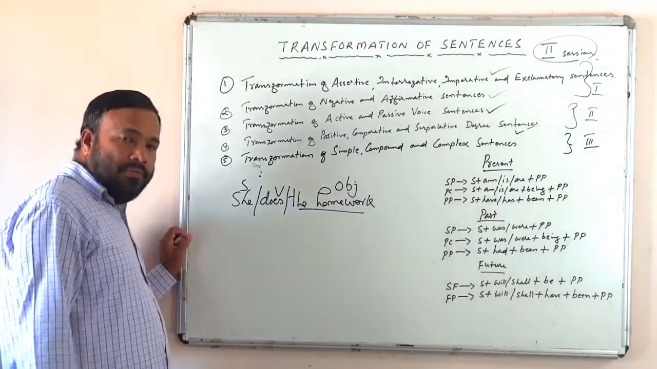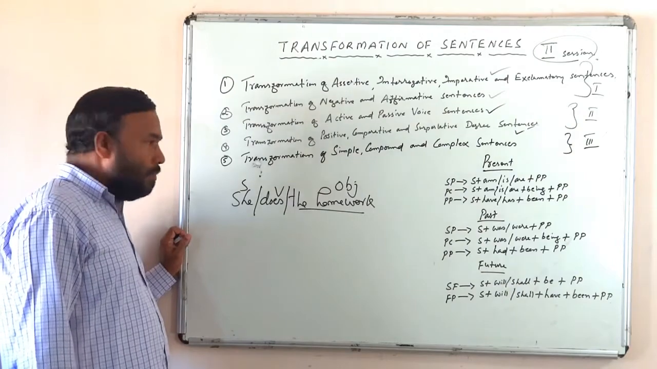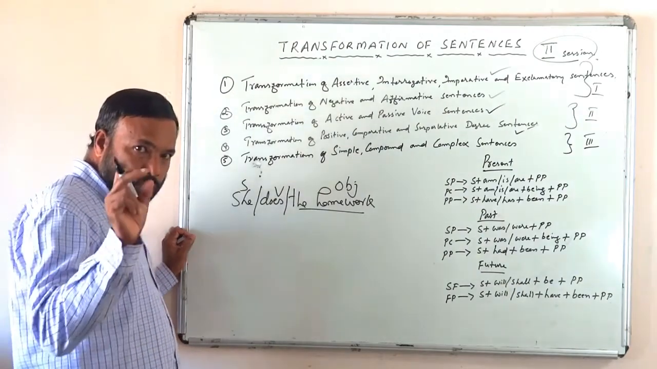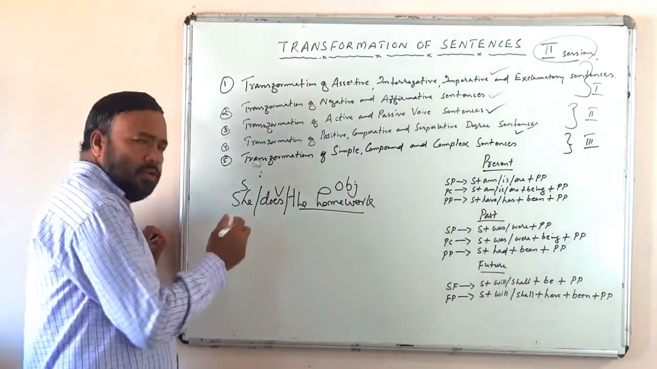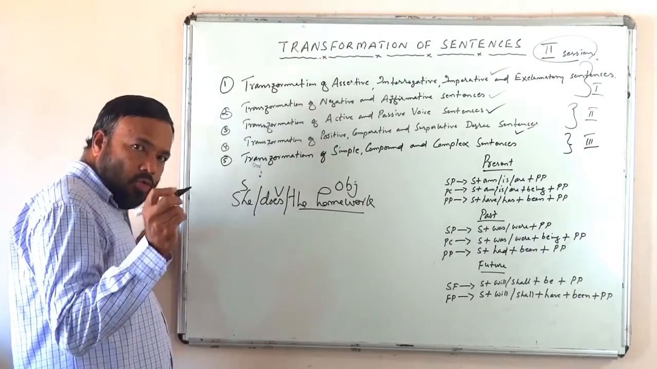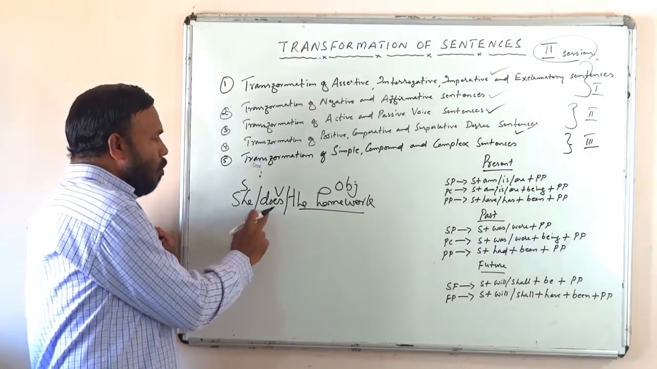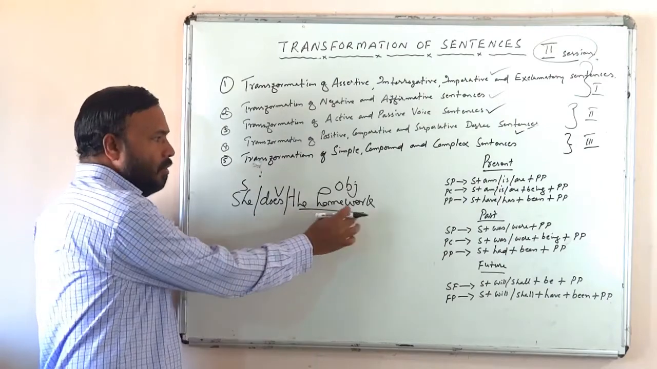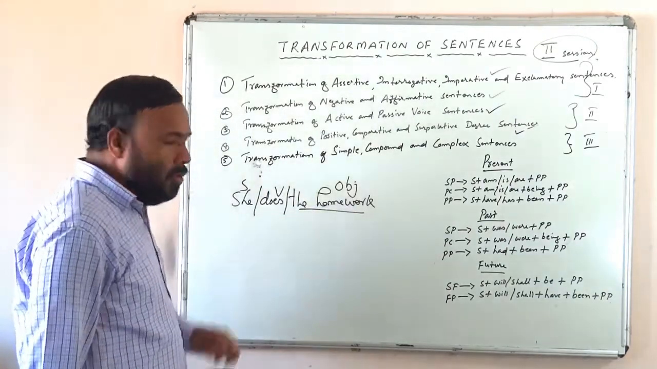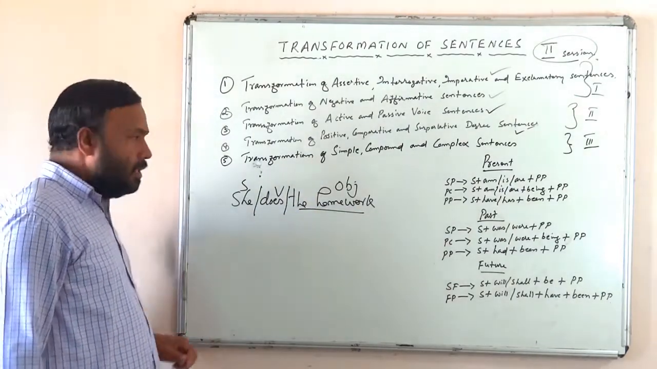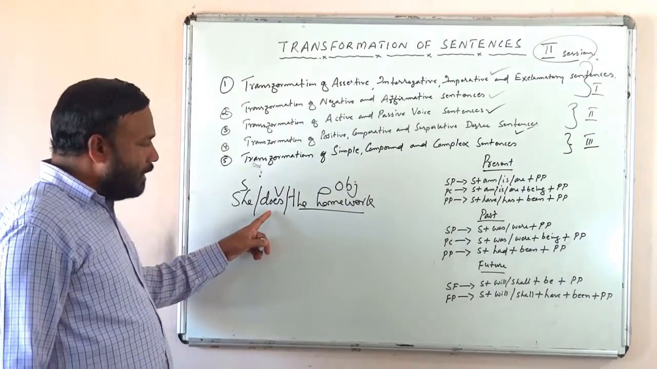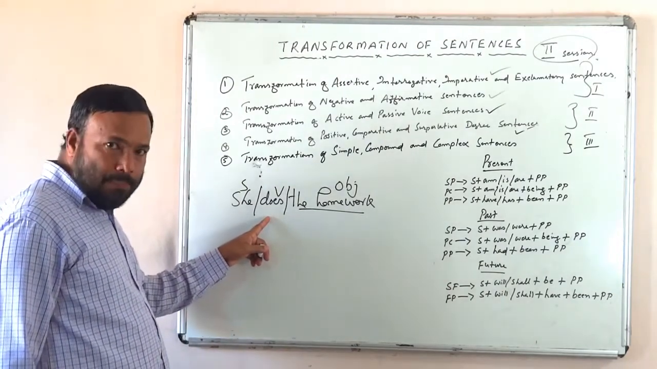And how can we find out an object in a sentence? By asking two questions to the verb, isn't it? What are the two questions that we have to ask? What or whom, isn't it? She does what? She does the homework, isn't it? So, obviously, the homework is object. And what is the tense of this sentence? This is in simple present, isn't it?